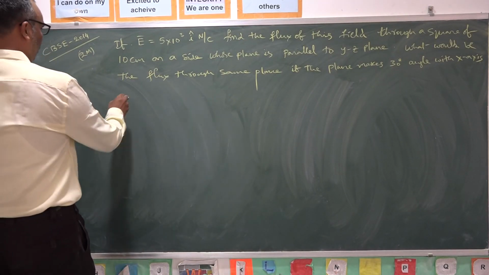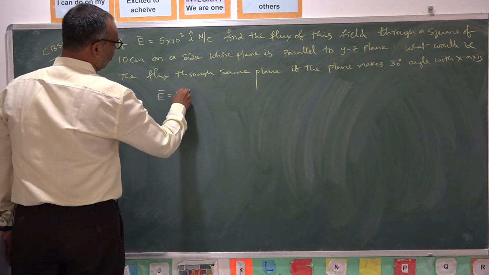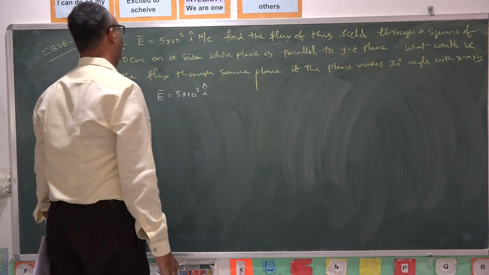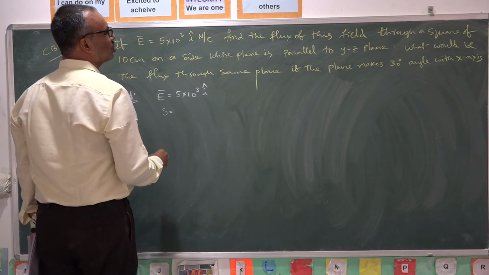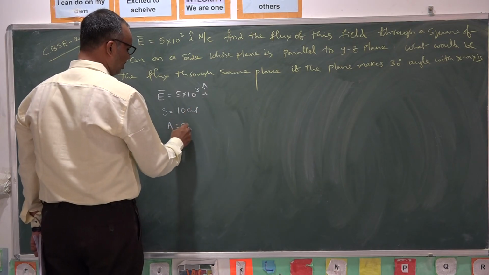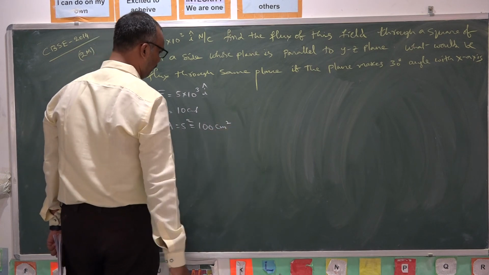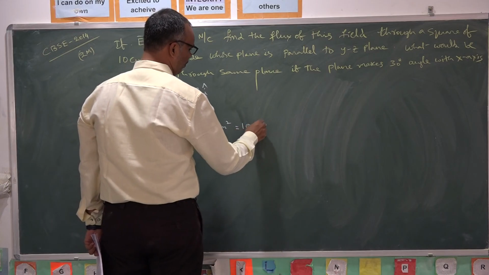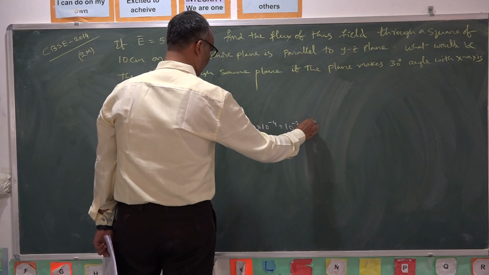Solution very simple. E bar is given as 5 into 10 cube I cap, and the side of the square plane is 10 centimeters. Area is side square, that is 100 centimeters square. If you convert it into meters, 100 into 10 power minus 4, that is 10 power minus 2 meters square.